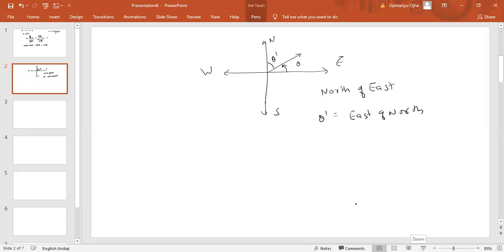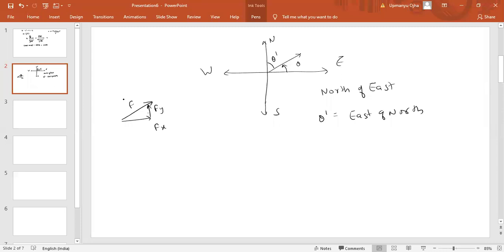Fine. Resolution of vector means, see, if some vector is given to us like this, we can resolve this vector. This is the resultant vector. Now this vector can be resolved into two perpendicular components. One will be fx, the horizontal component, and the other is the vertical component, that is fy.